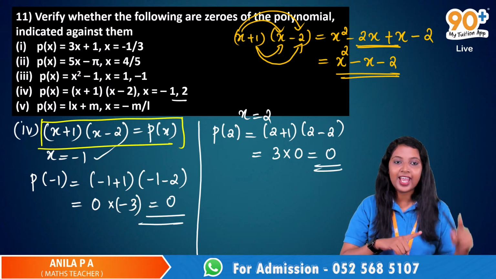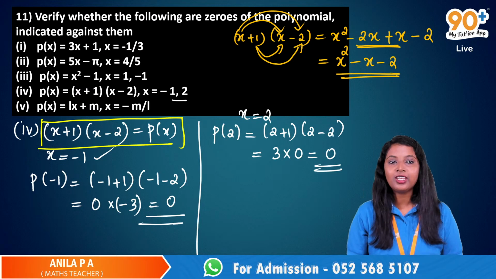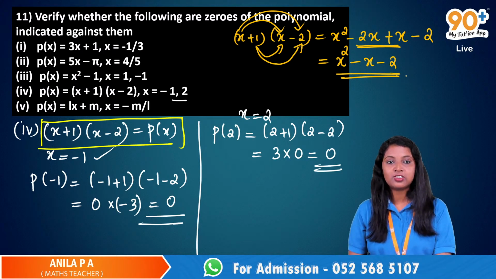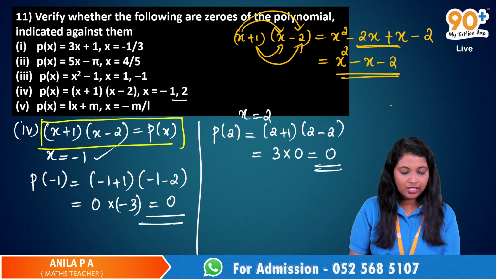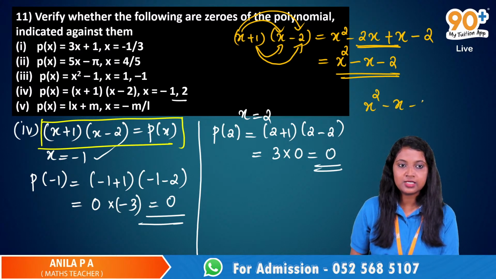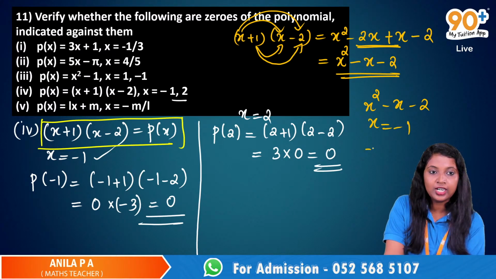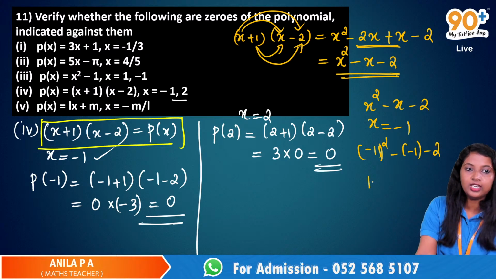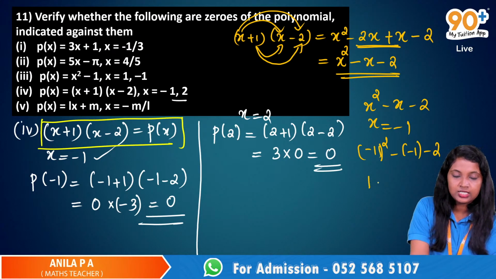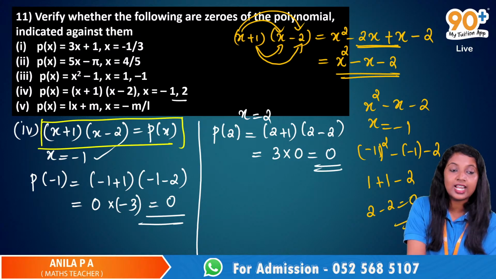When we open the bracket and use the distributive law, we get x squared minus x minus 2. You can substitute the values here. The polynomial is x squared minus x minus 2 and x is equal to minus 1. Minus 1 squared is 1, then minus 1 is plus 1, then minus 2. It is 2 minus 2, so you will get the answer 0.